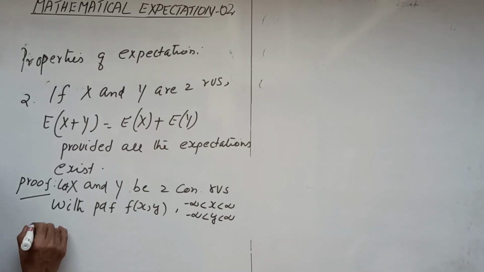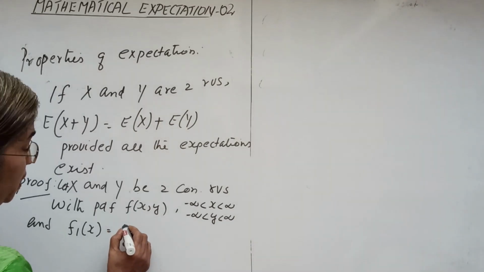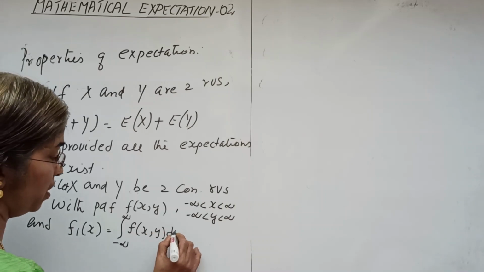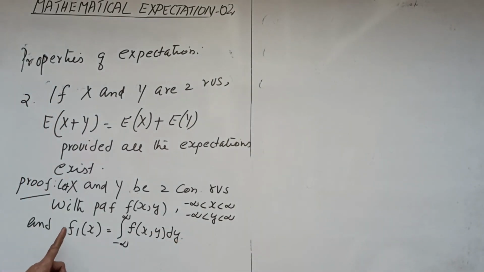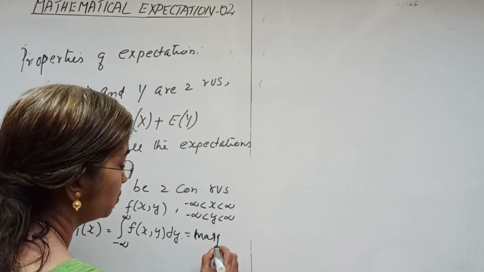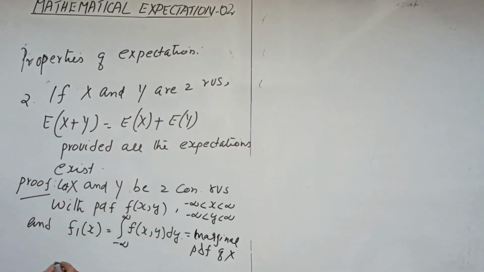And we know the marginal PDF f1 of x, the marginal PDF of x, is defined as the integral from minus infinity to infinity of f of x, y dy. In order to get the marginal distribution of x, we have to integrate f of x, y with respect to y. Similarly, f2 of y is defined as the integral from minus infinity to infinity of f of x, y dx.